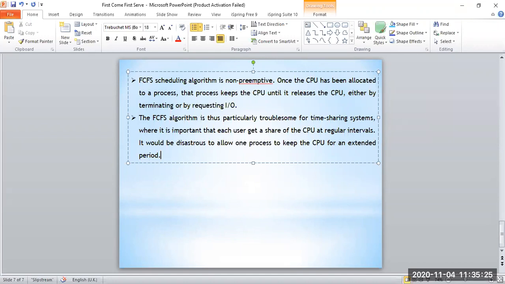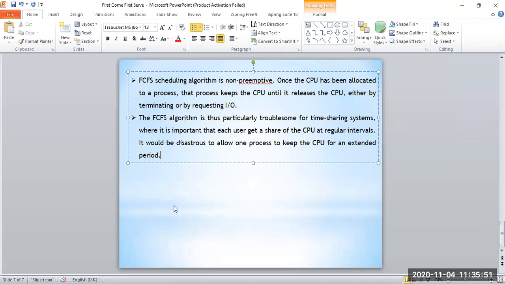That is not fair in the game, right? The two users should get an equal share of CPU time so that they can play the game simultaneously. By this we can conclude that first come first serve will not work in time sharing systems or in a real time environment.